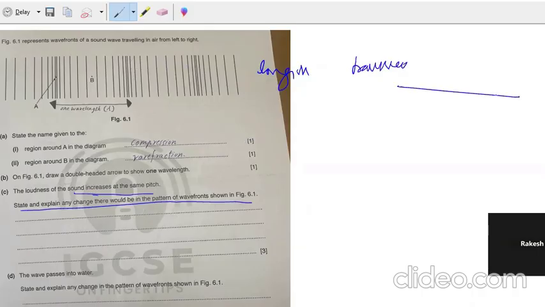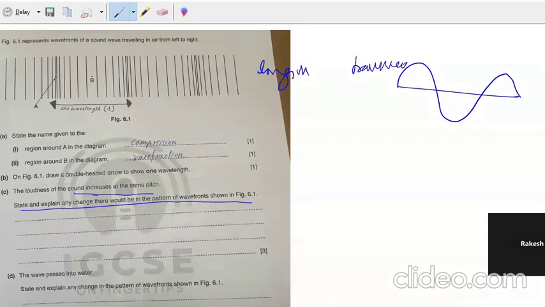So if this is... he says there is a sound wave and the loudness of the sound wave increases at the same pitch, and explain any change that would be in the pattern of the wavefront. What is this? This is a longitudinal wave. And we also have a transverse wave.